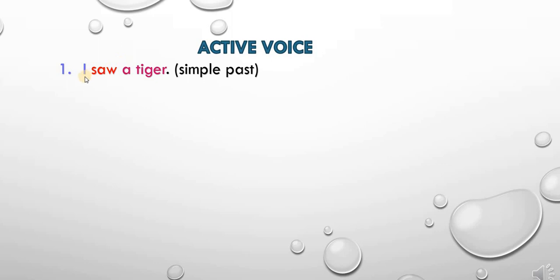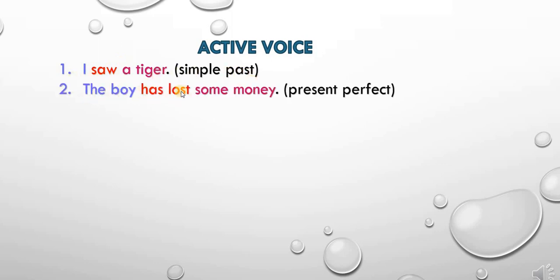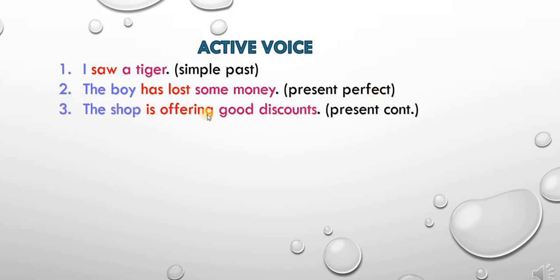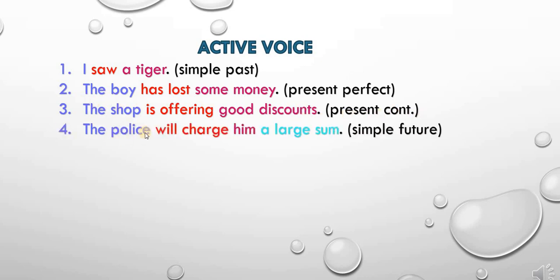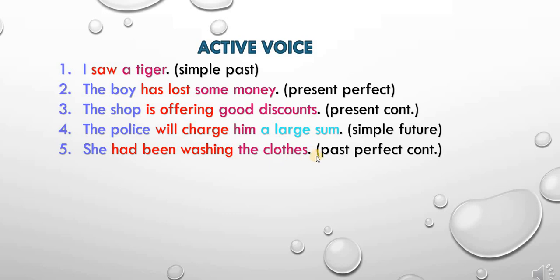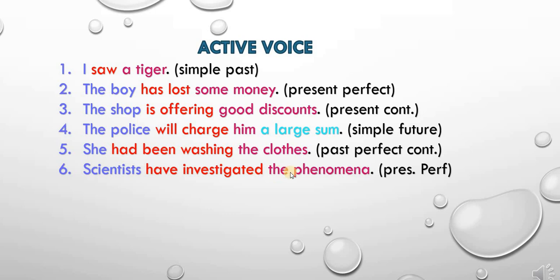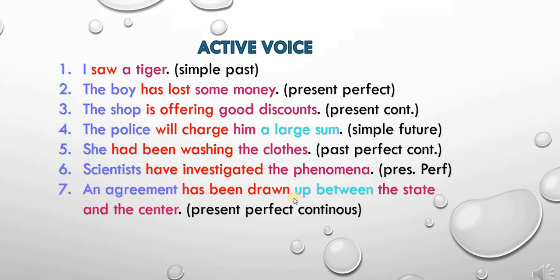Some more examples. I saw a tiger. Simple past. The boy has lost some money. Present perfect. The shop is offering good discounts. Present continuous. The police will charge him a large sum. Simple future. She had been washing the clothes. Past perfect continuous. Scientists have investigated the phenomena. Present perfect. An agreement has been drawn up between the state and the center.